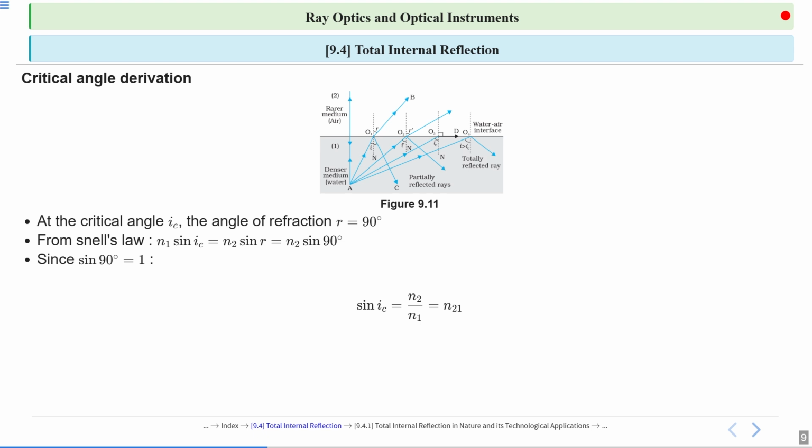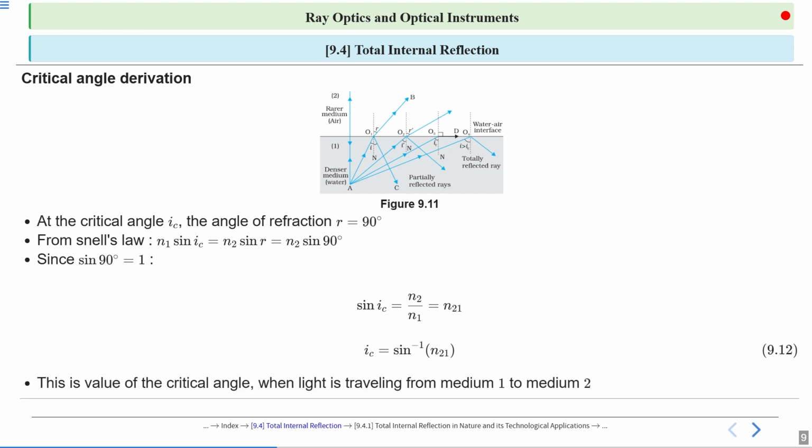Here n2 is the refractive index of the rarer medium. Similarly, n1 is the refractive index of the denser medium. So we can write iC is equal to sin inverse n21. And this is the value of the critical angle when light is traveling from medium first to medium second. And we already know medium first is the denser medium and medium second is the rarer medium.